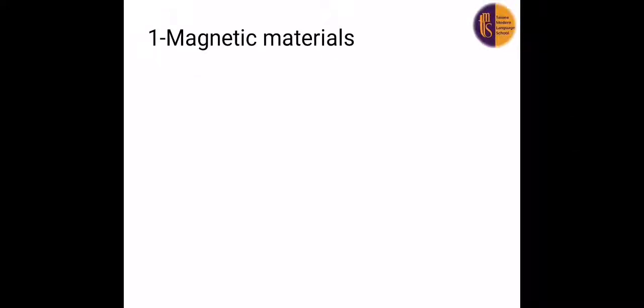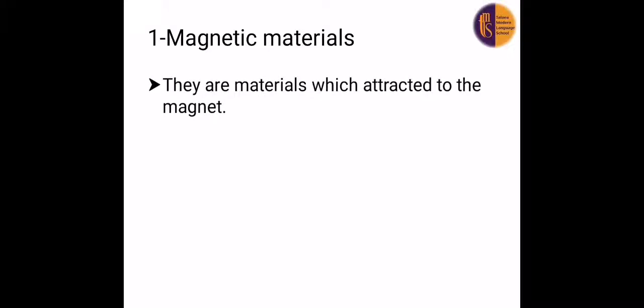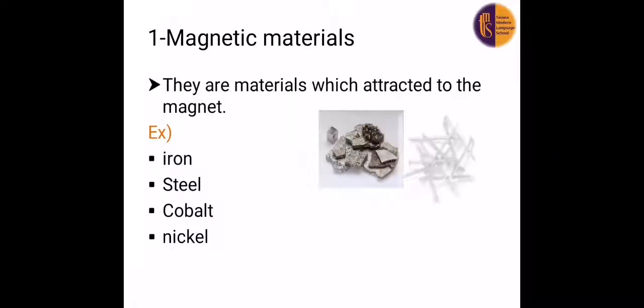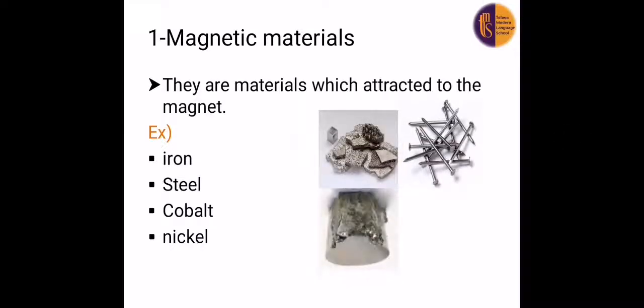Number one, magnetic materials. We said they are materials which are attracted to the magnet. Like what? We have iron, steel, cobalt, and nickel. So again, iron, steel, cobalt, nickel, they are magnetic materials. They are attracted to the magnet.